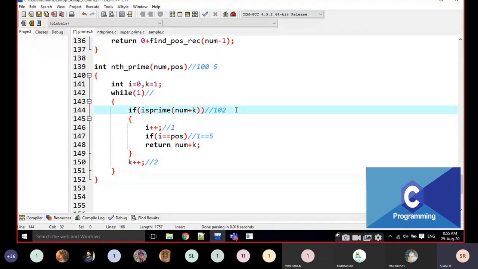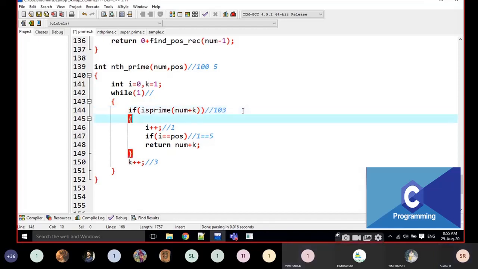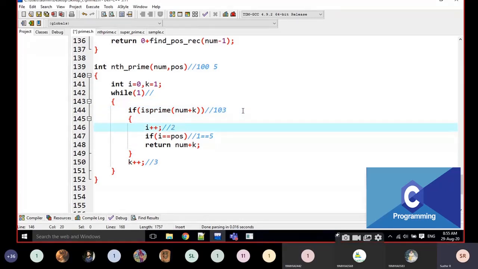Is 102 prime? No, not at all. 102 is not prime. Then k is going to be incremented to 3. Then 103 is a prime number. Is 103 a prime number, students? Yes. Then i becomes 2. Then it is going to be checked: is 2 equal to 5? No. Then k becomes 4. Then 104 is prime? No, 104 is not prime. Then k becomes 5.